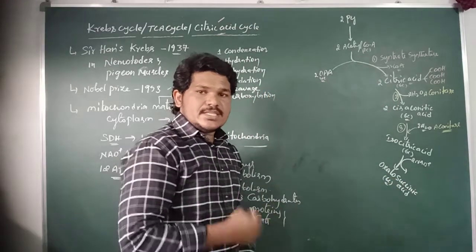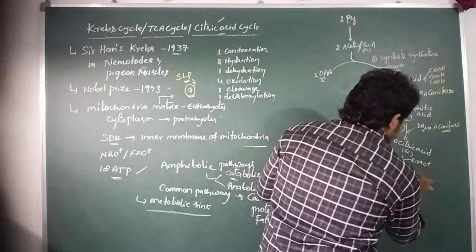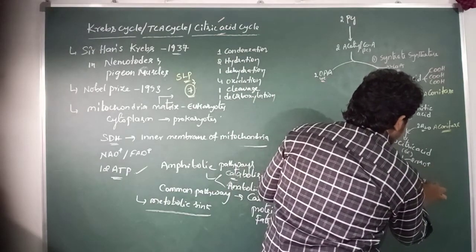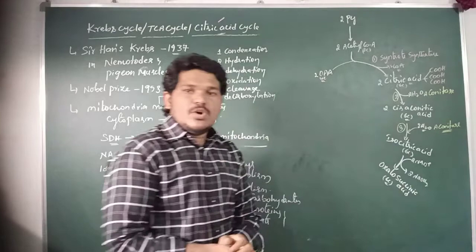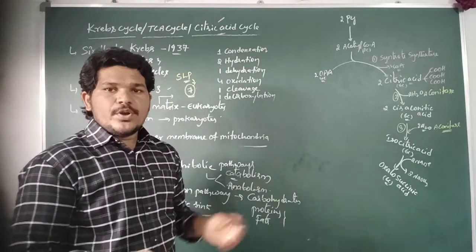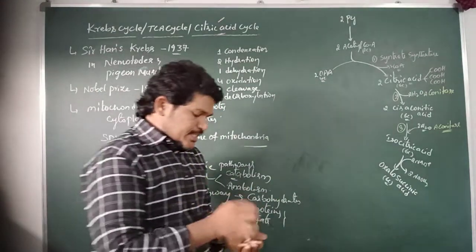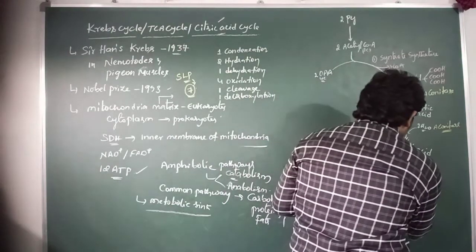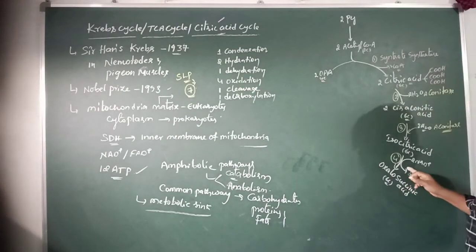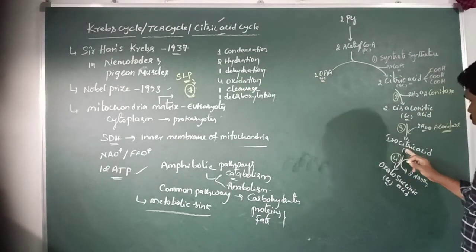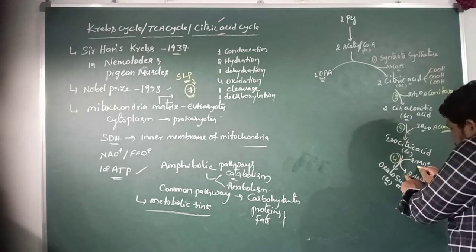In this reaction, 2 molecules of NADH2 are produced, which is catalyzed by the enzyme isocitric dehydrogenase.